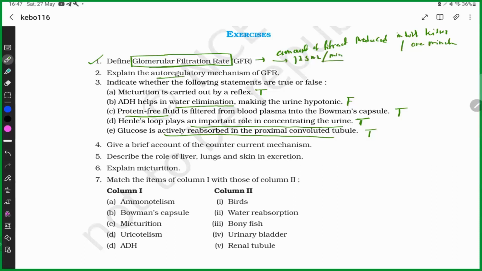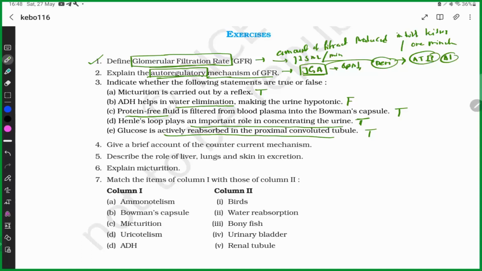Autoregulatory mechanism of GFR. Autoregulatory means the kidney itself is responsible for this mechanism. So you can say the action of the juxtaglomerular apparatus. If the GFR is decreased, it releases renin, which further leads to angiotensin II and aldosterone.